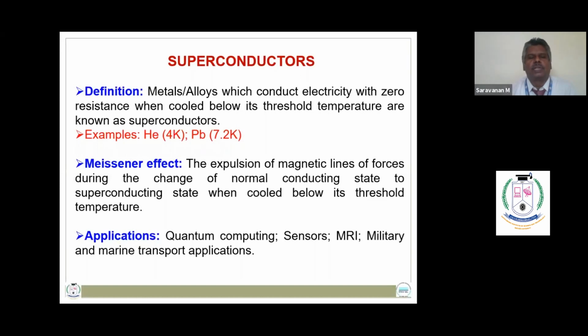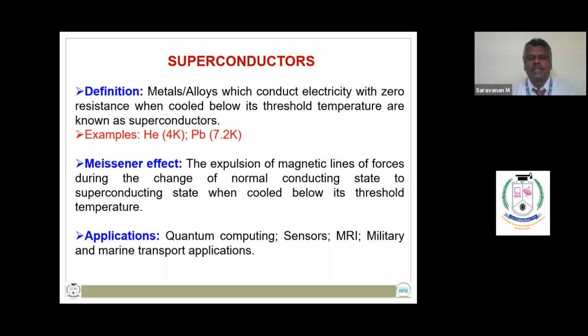Do you know what superconductors are? Those substances which conduct electricity with zero resistance when cooled below their threshold temperature are known as superconductors. For example, helium becomes a superconductor when cooled to its threshold temperature of 4 Kelvin, and lead becomes a superconductor when cooled below its threshold temperature of 7.28 Kelvin.